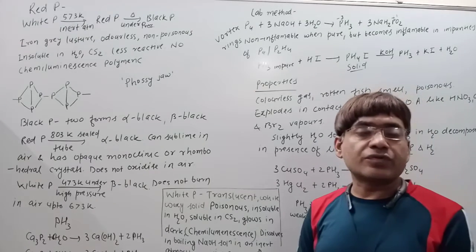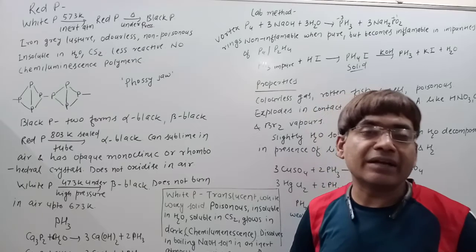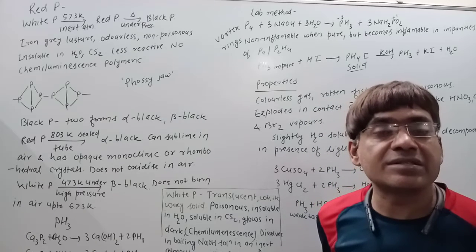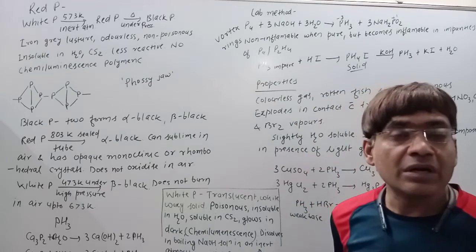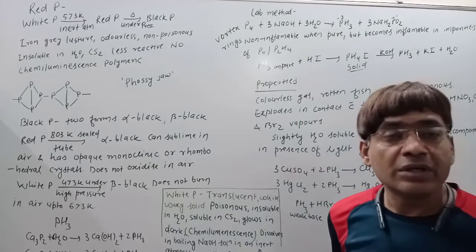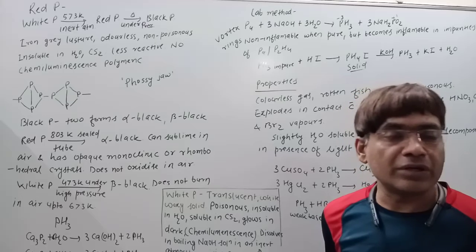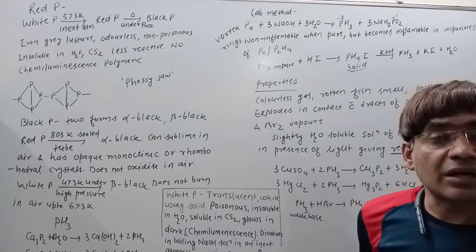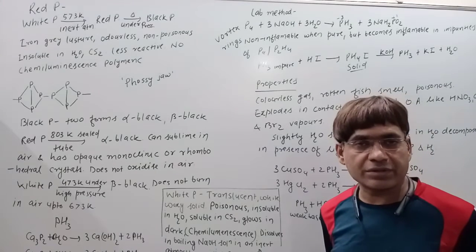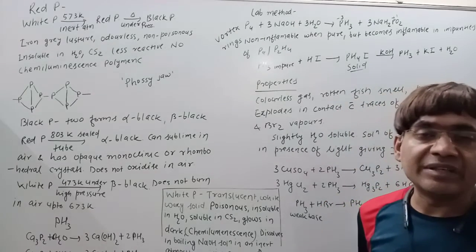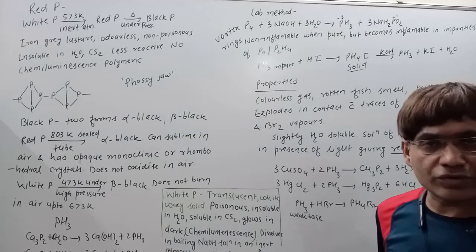Phosphorus, the second member of the nitrogen family, exists in many allotropic forms. Out of these, we will be studying the more important ones, which are white phosphorus, red phosphorus and black phosphorus. Now first we will be dealing with the properties of white phosphorus.